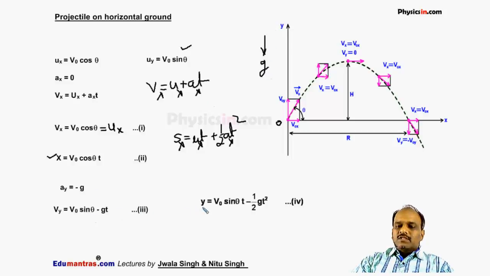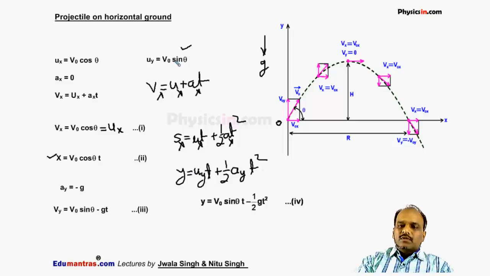In the same way, I can say the displacement along the y-axis is y is equal to uy into t plus 1 by 2 ay into t square. We know uy is equal to v0 sin theta, so I will substitute it here. So v0 sin theta into t, and ay is minus g, so I will substitute it here. It is minus 1 by 2 gt square. So this is the displacement of the particle along the y-axis at any time t.